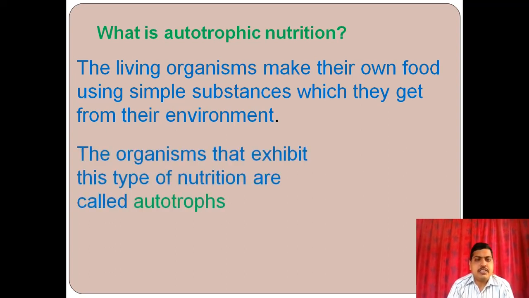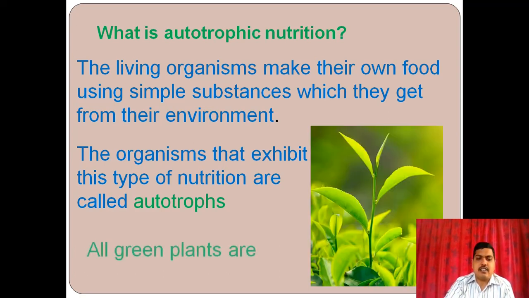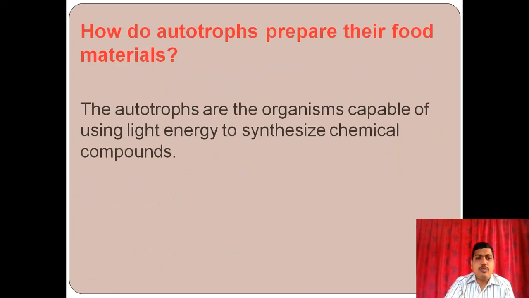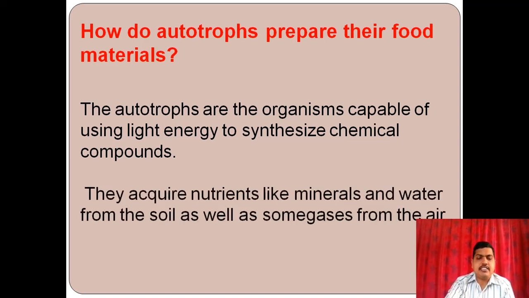The organisms that exhibit this type of nutrition are called autotrophs. All the green plants are autotrophs. How do autotrophs prepare their food material? Autotrophs are the organisms capable of using light energy to synthesize chemical compounds like carbohydrates. They acquire nutrients like minerals and water from the soil as well as some gases from the air.